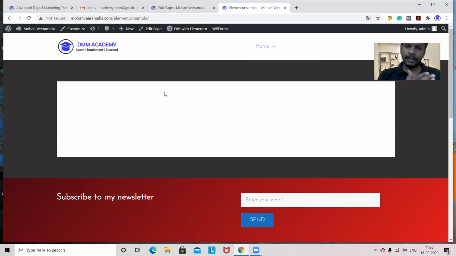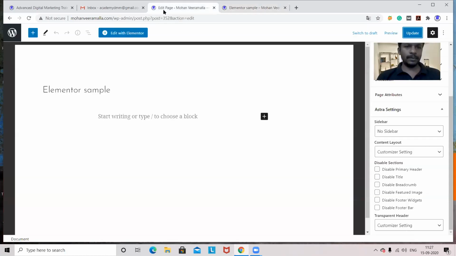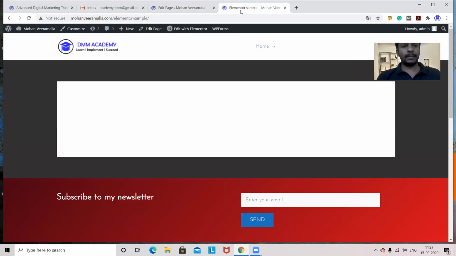The use of the slider is, if you have, say, 4 services, then for every service you can show an image and link that image to that particular service. Is it clear? Yes, sir.